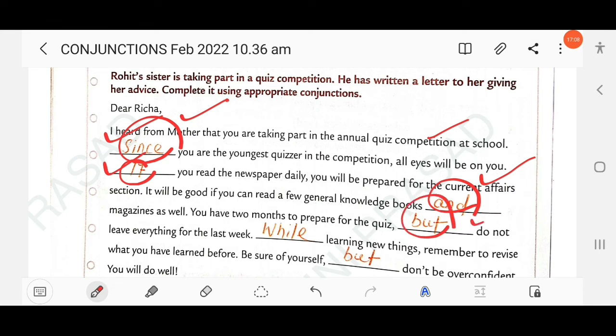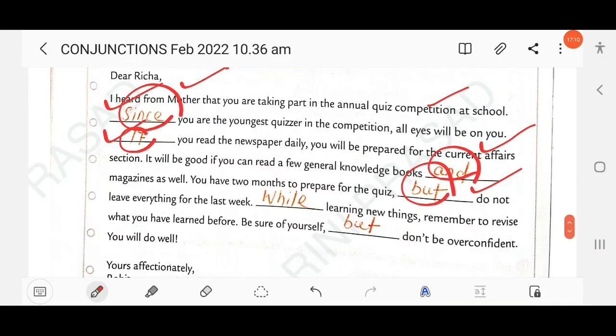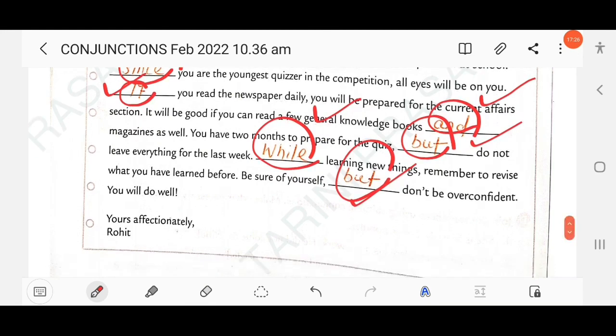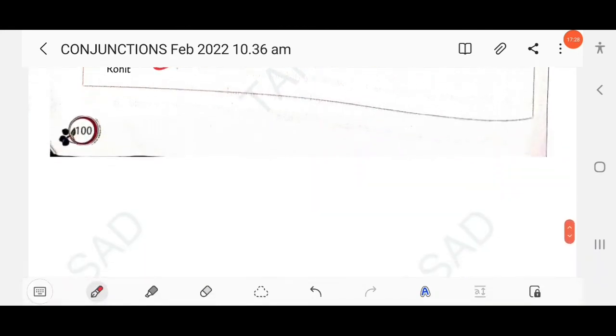So here but. While learning new things, remember to revise what you have learned before. Be sure of yourself, but don't be overconfident. You will do well. So here you are, affectionately, Rohit. Clear?